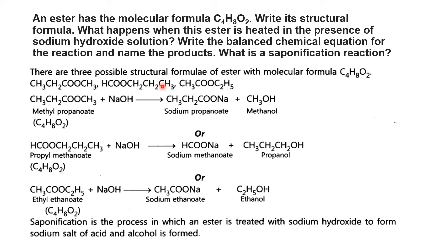I will keep CH2, CH3 this side, CH2 will transfer here, so H is already there, CH2 here, that becomes CH3COOC2H5. This is also an ester only because COO is there in the center, in between, and left and right either an alkyl or at least one hydrogen anywhere, left or right. Okay. Or one more possibility, COO at the center. This side I will keep CH3 and this side I will keep what? Ethyl, CH3CH2.